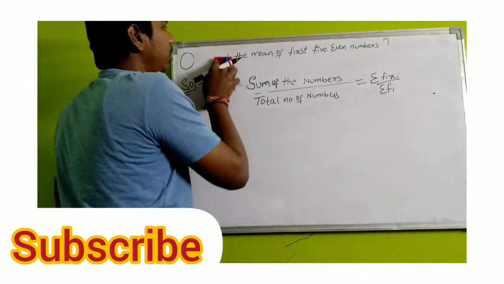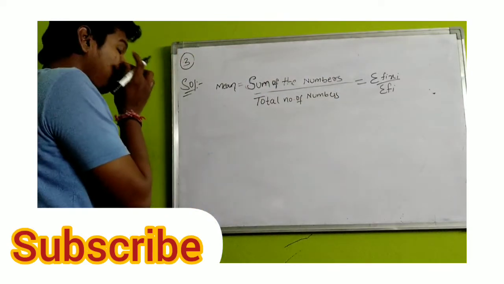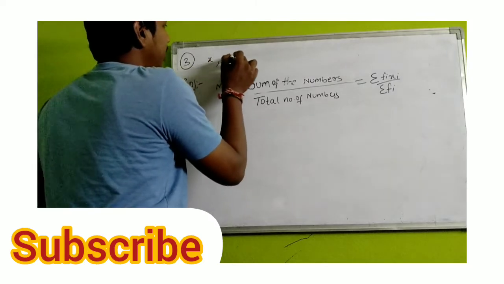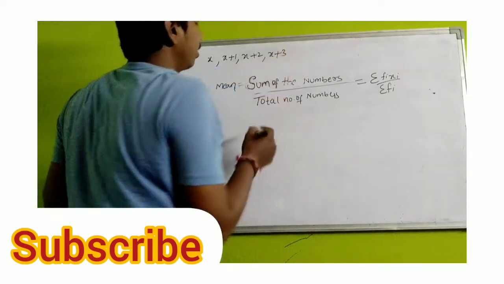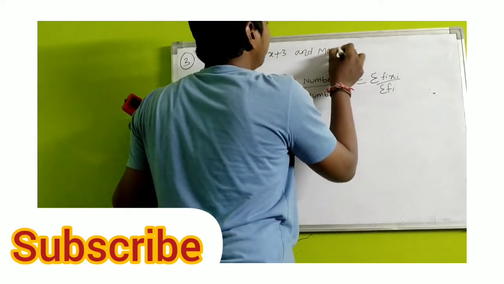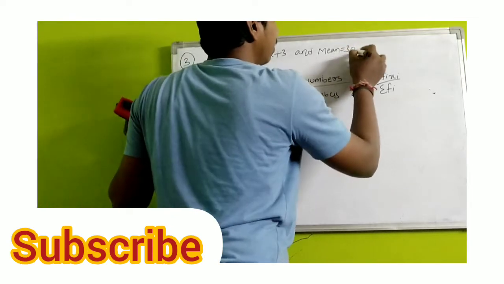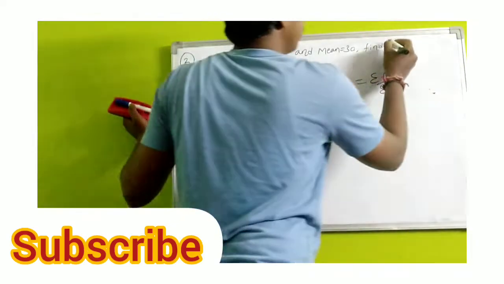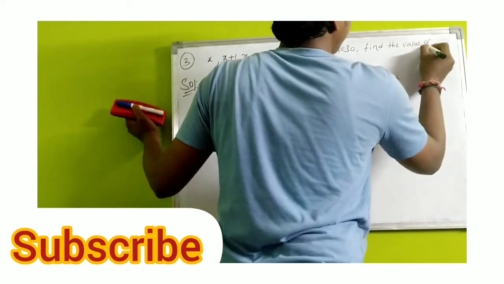Next, question number 3. Question number 3 is: x, x plus 1, x plus 2, x plus 3, and the mean is equal to 30. Find the value of x.